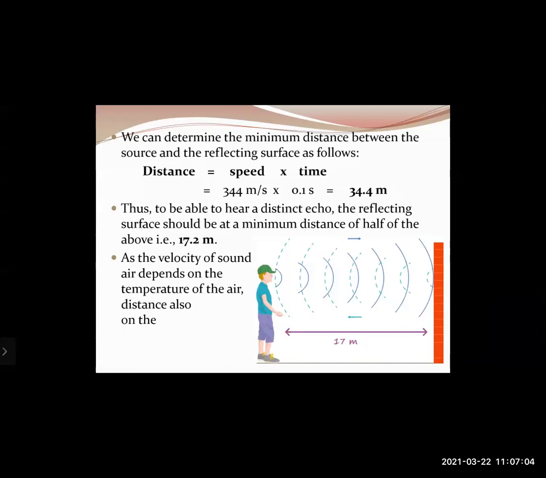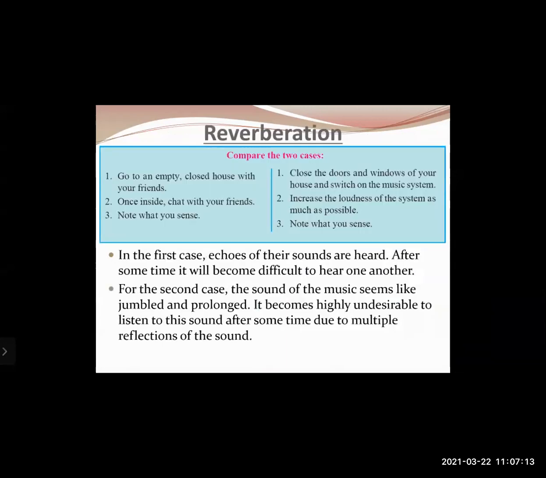So as the velocity of sound in air depends on the temperature of the air, the distance also depends accordingly. So if the temperature of the air changes, that distance will also change. Okay. Then the next concept is a very important concept that we again observe in our day-to-day life. It's called reverberation. Now let us compare the two cases.